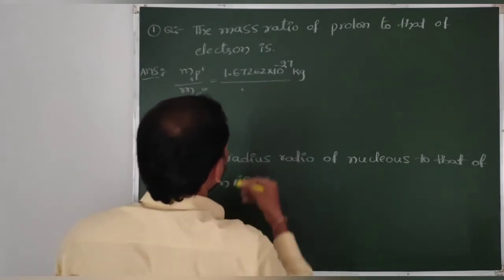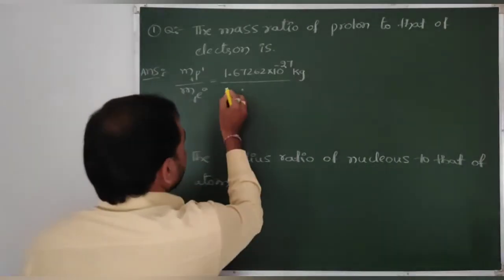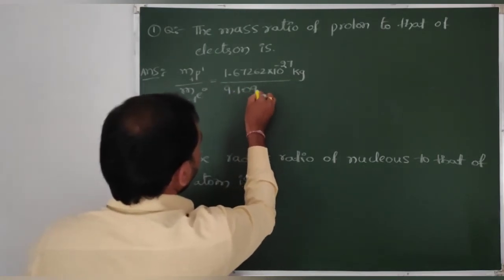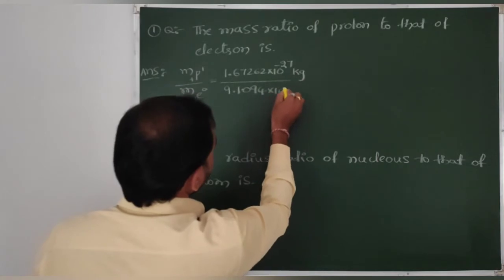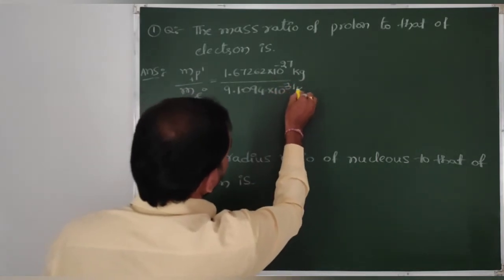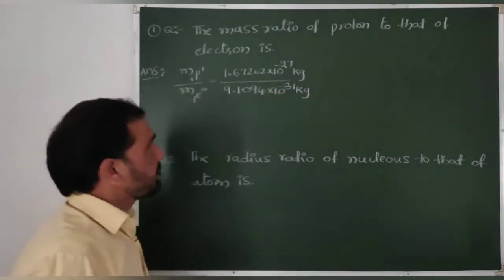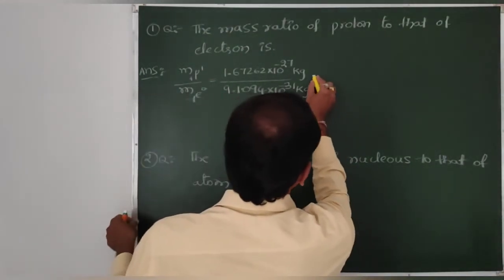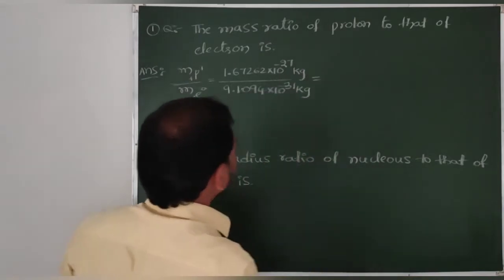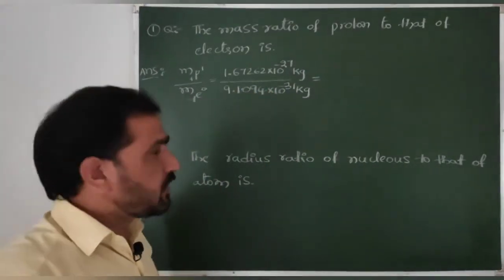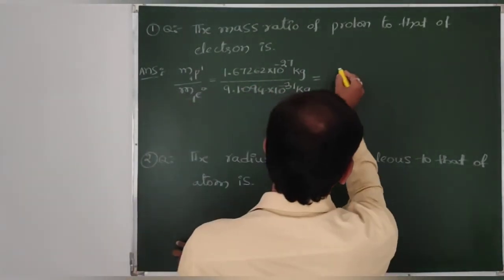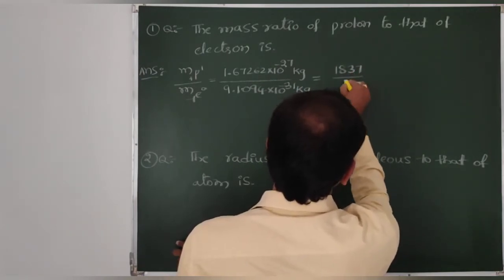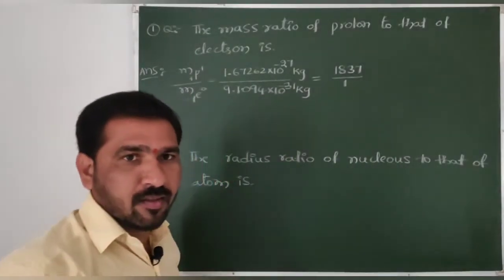Divided by 9.1094 into 10 power minus 31 kg. Okay, then that is equal to, kg cancels. If you simplify this, it results in 1837 by 1. Is it clear?